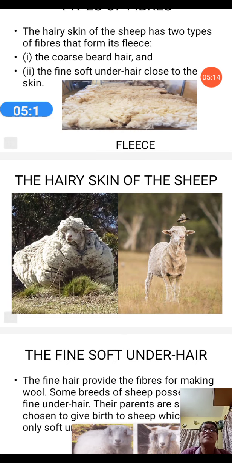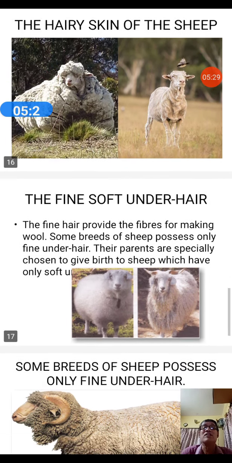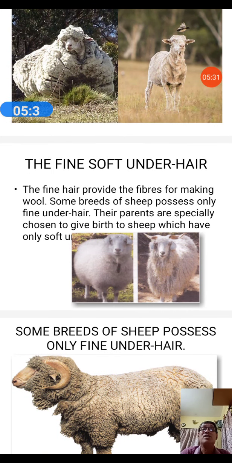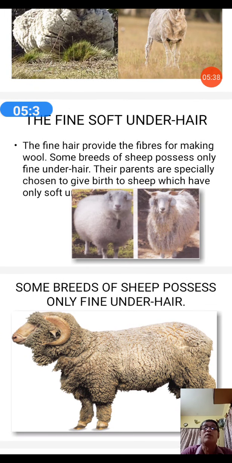And the hairy skin of the sheep: you see on the left-hand side, it is a sheep with hair, and then after the commercial removal of the hair, the original sheep is there. It is done commercially to get the wool. So what is there? The fine soft underhair. The fine hair provides the fibers for making wool.